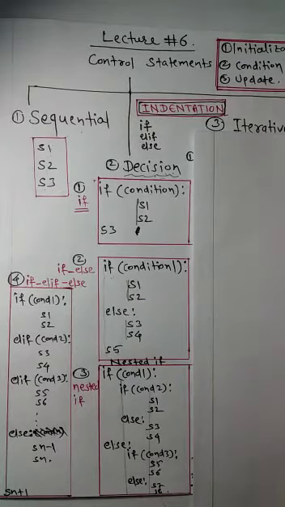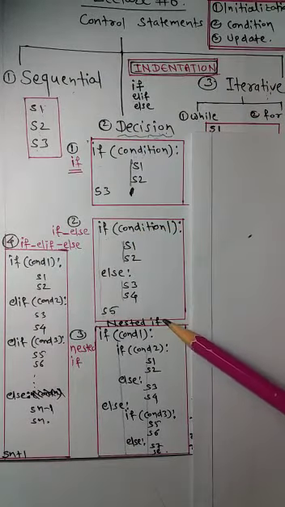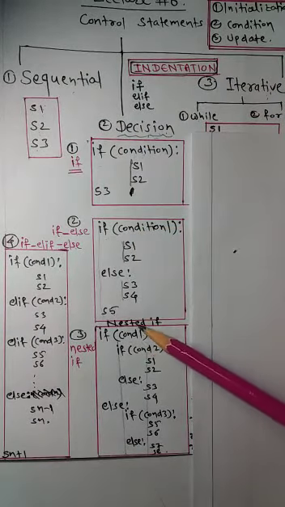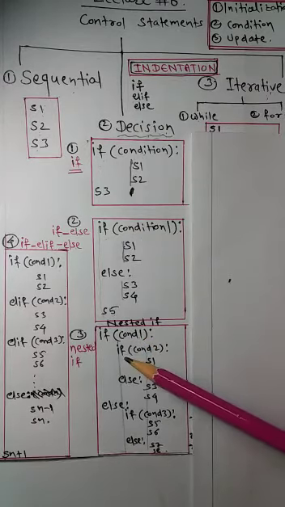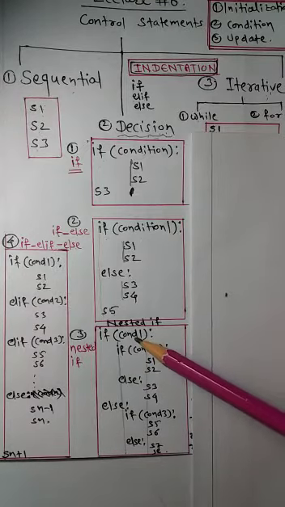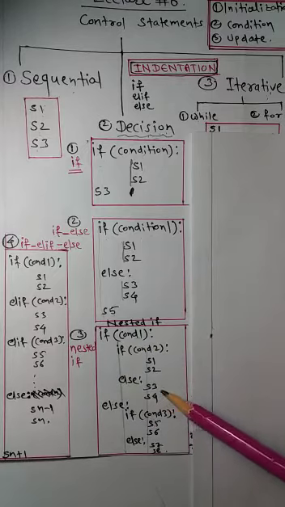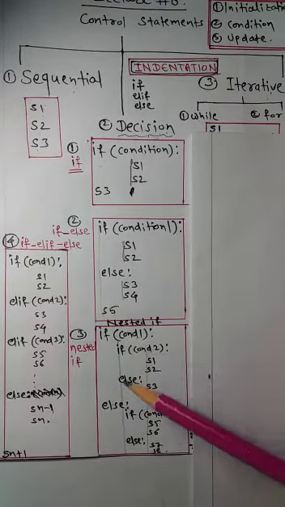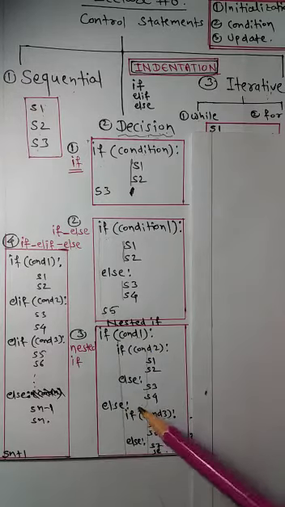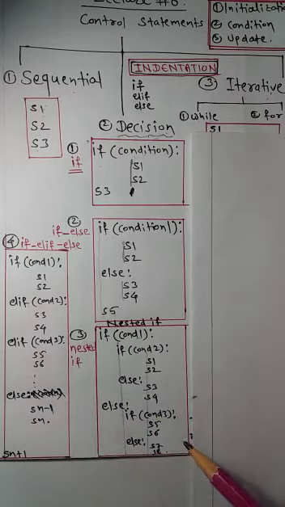The third way of using this if else is, if we have if condition 1 colon, we call it a nested if. Why nested if? If this condition is true, then again we have if condition 2. So if condition 1 is true, then execute this if block, which contains again one if else statement. If the condition is false, it will come out of that one and the else block will be executed. This else block again contains one if else block.